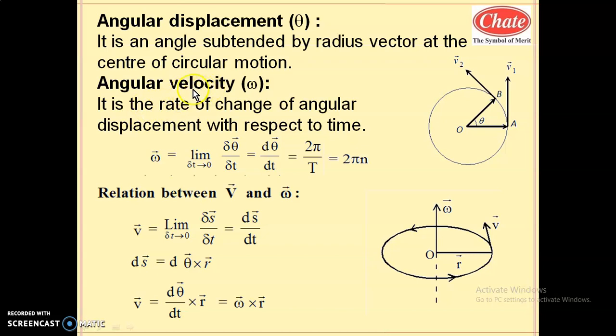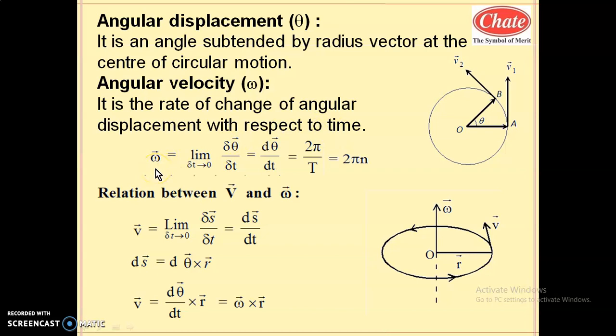So what is angular velocity? It is similar to the definition of velocity: the rate of change of angular displacement with respect to time. You have studied in linear motion that the rate of change of displacement is called linear velocity. Here, the rate of change of angular displacement with respect to time is called angular velocity. Whenever the new word angular comes, the corresponding quantities are angular.